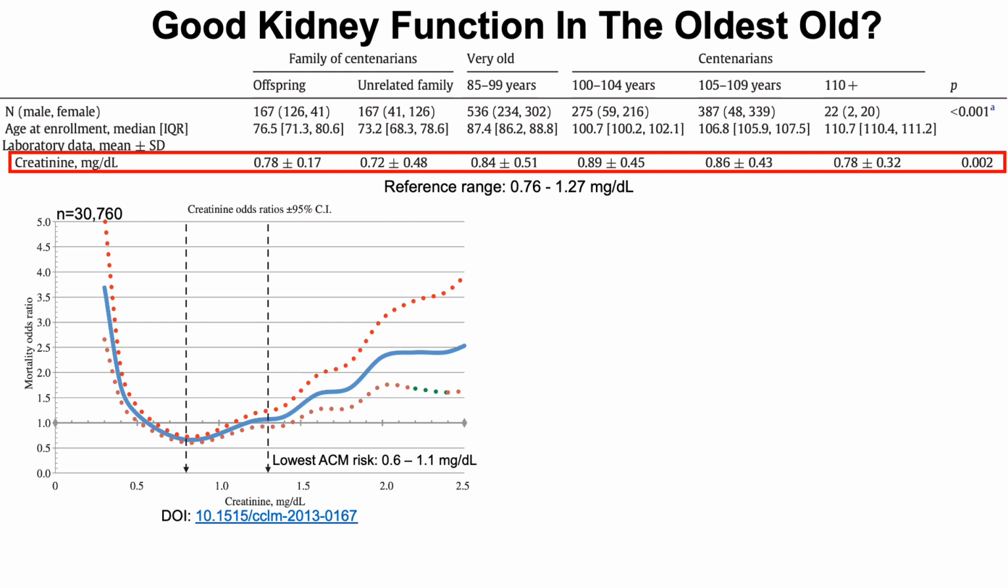All-cause mortality data, a similar story. We can see that the lowest risk of death for all causes has been reported in the 0.6 to 1.1 milligram per deciliter range for creatinine, and they'd be just around the lowest risk there.